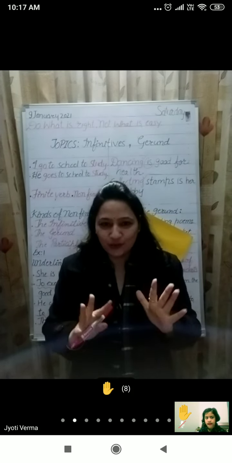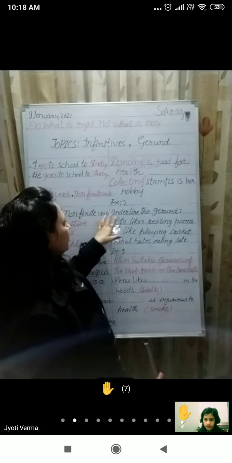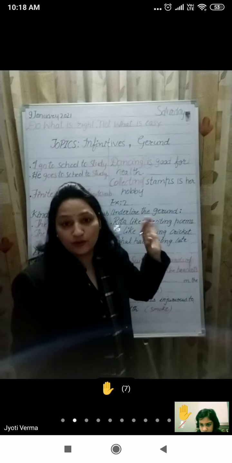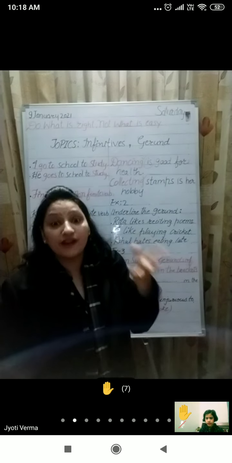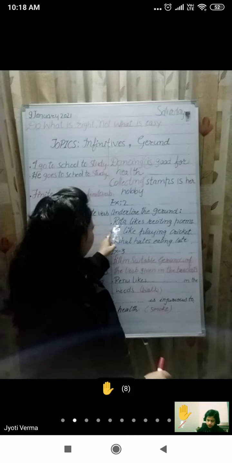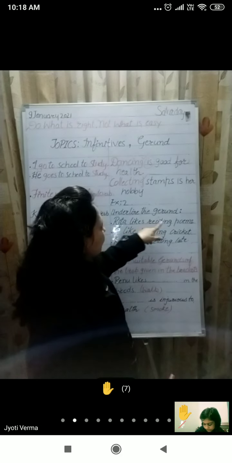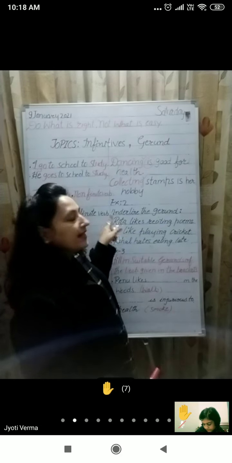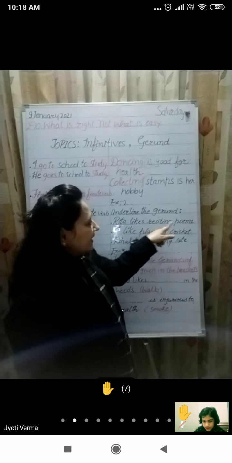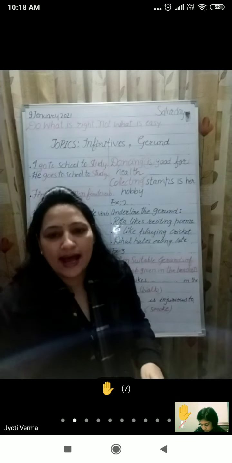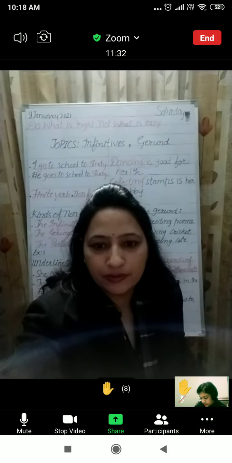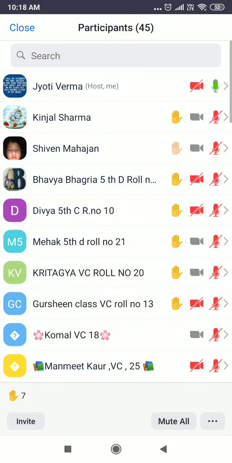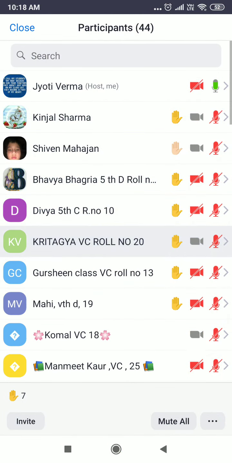Now let's do the exercise quickly, to check what you have learned. First you have to underline the gerund. You have to identify it, find it out. First sentence: Rita likes reciting poems. I'm going to give turn to Kritagya.